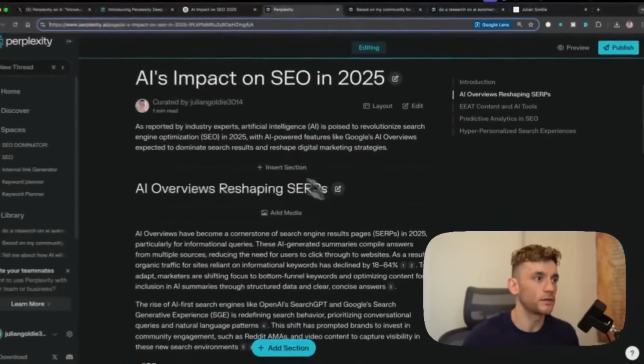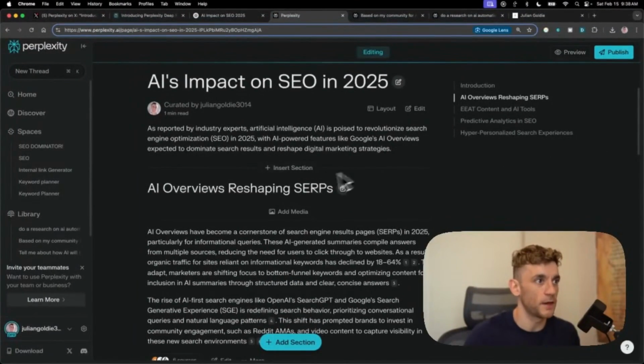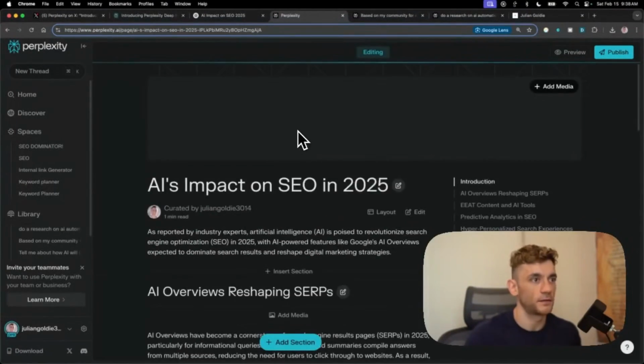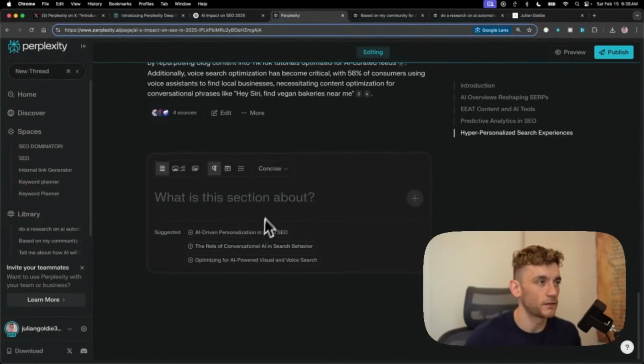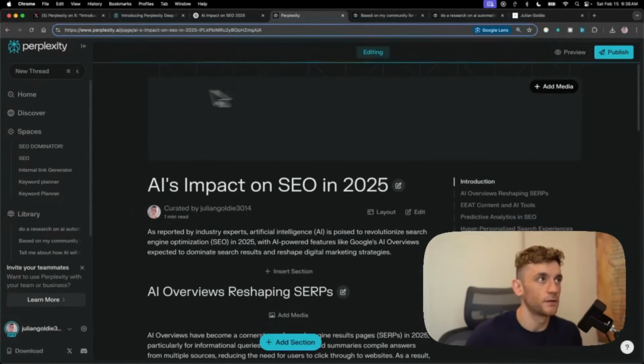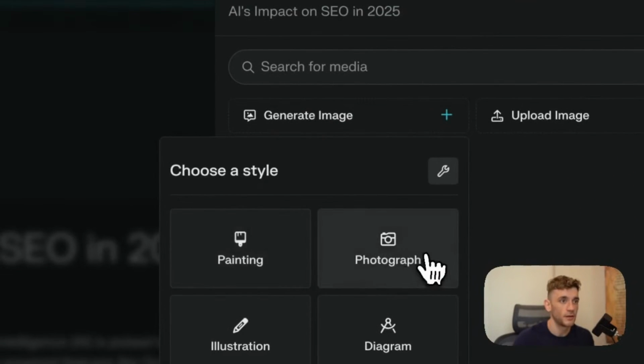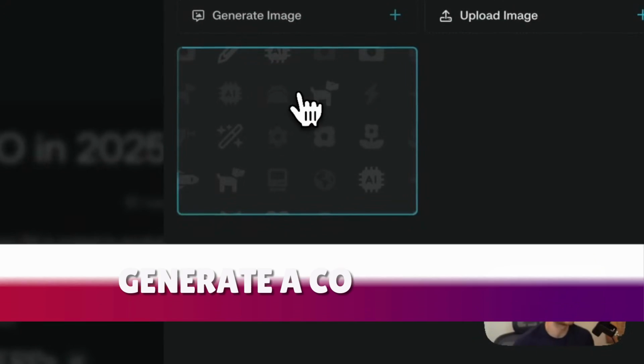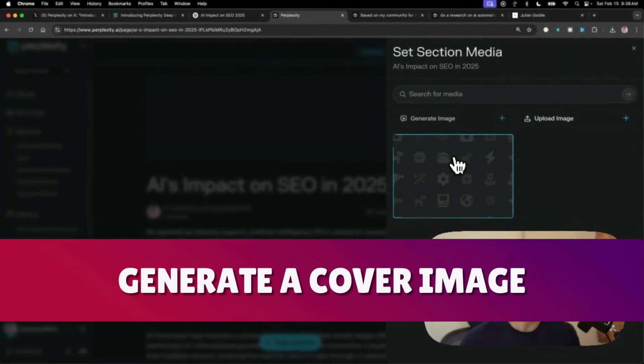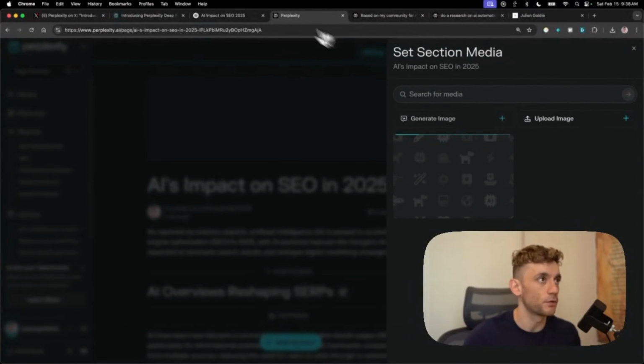And also you can design this page once you've published it as a page, and then insert sections, add media, edit different bits, insert more content at the bottom, etc., and add a cover as well. You can actually generate the cover using AI. So if we click on generate image and then photograph, it will actually generate a cover image for our Perplexity page based on the original report that we created.